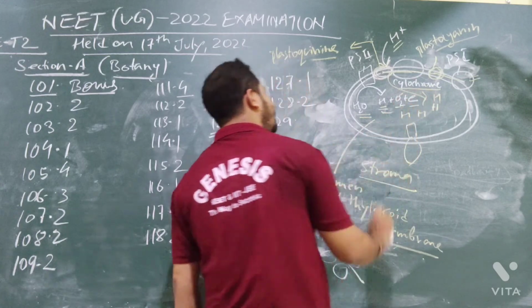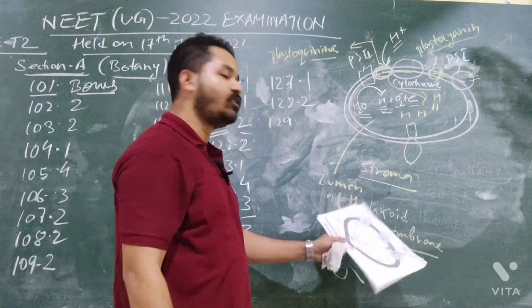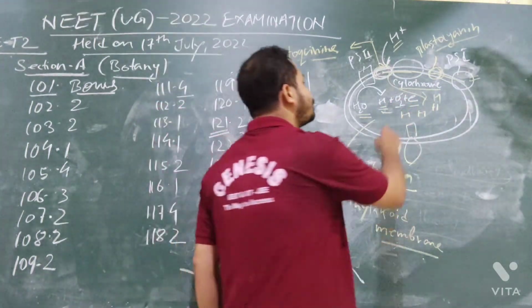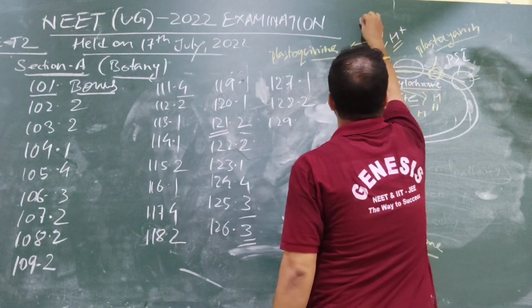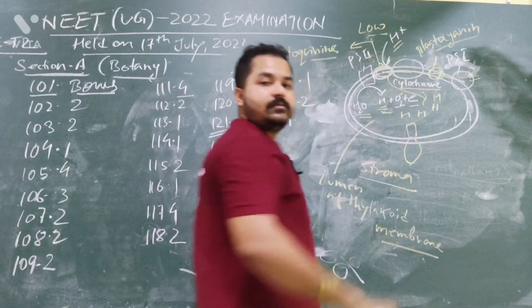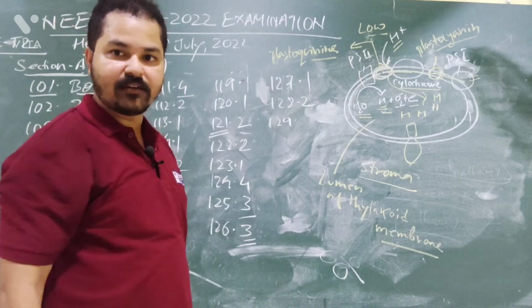In the stroma, the hydrogen concentration will be low, because it is going inside the thylakoid lumen.